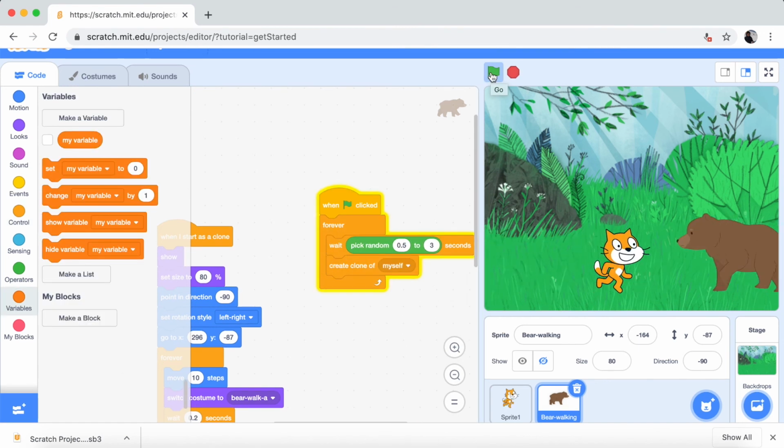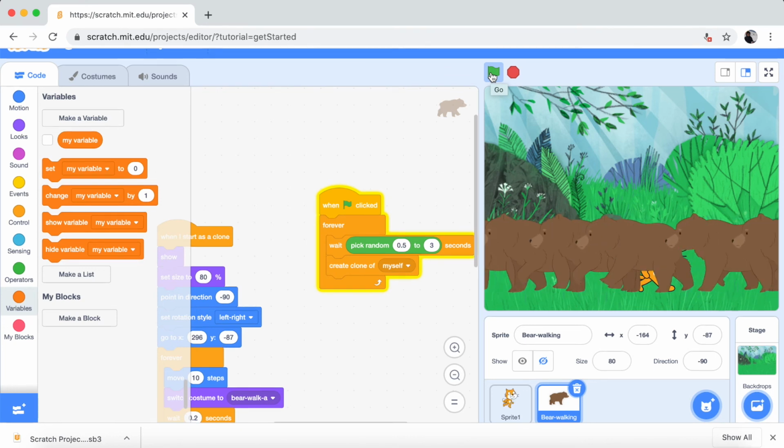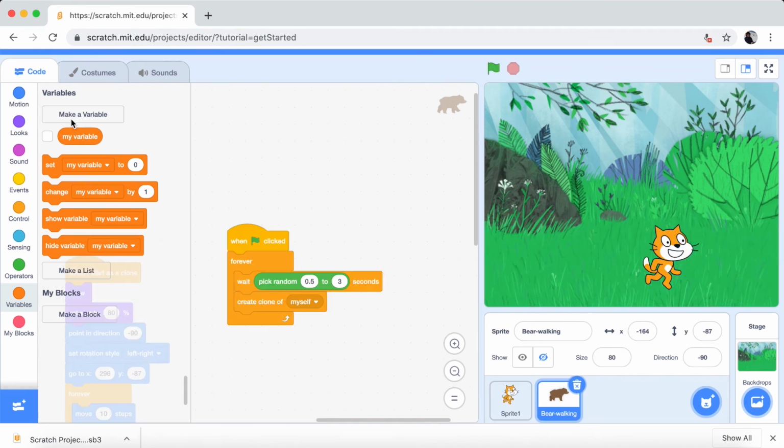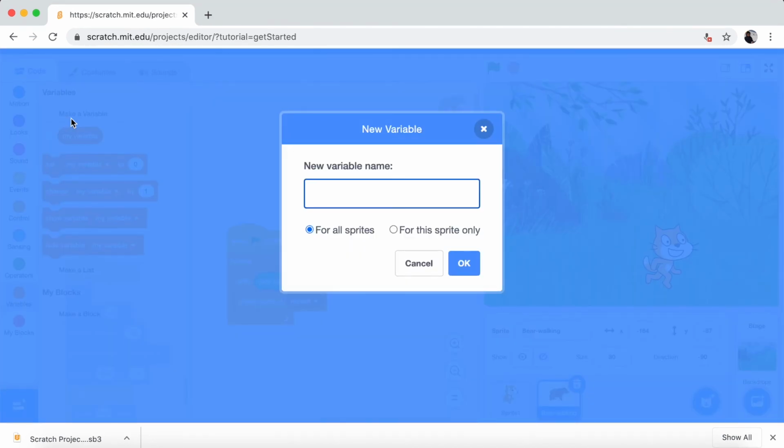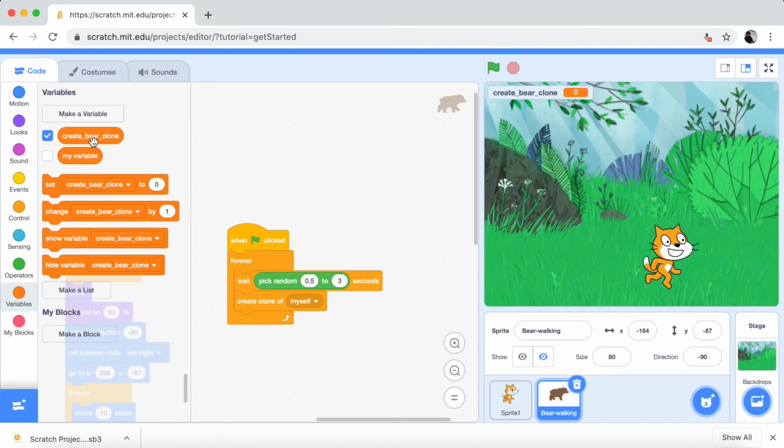Okay, since there are still many bears coming, I want to bring another clone after the first bear disappears. So for that, I'm going to make use of variables. And make sure it's for all sprites.